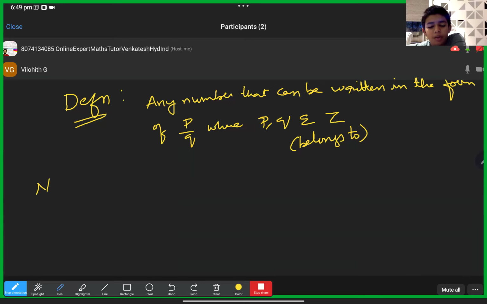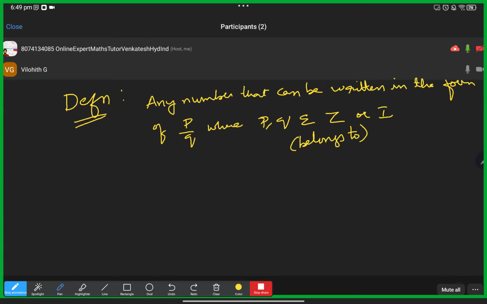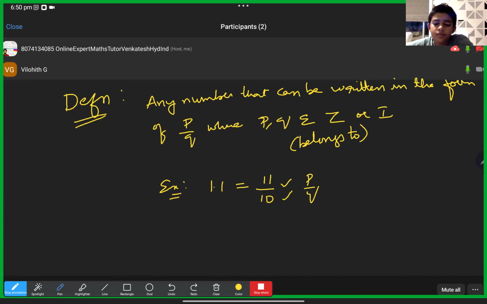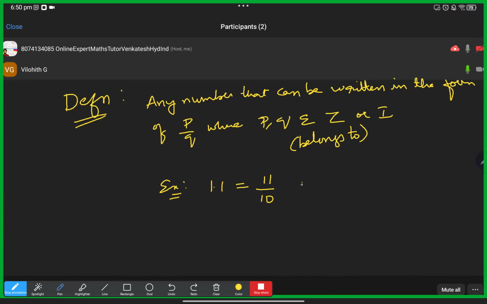But sir, my teacher wrote I. Z or I, we can use both of them, not a problem. Both Z and I are correct. So now p and q, what do they mean? Like we already wrote some examples before. For example, let us take 1.1, which is 11 by 10. Here clearly 11 and 10 both are integers. P by q, so 11 comma 10.